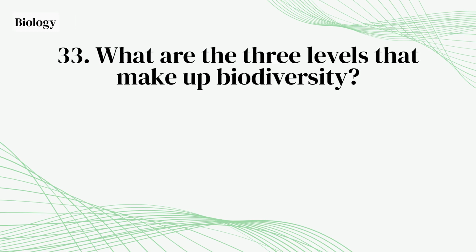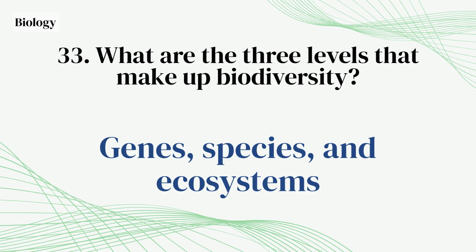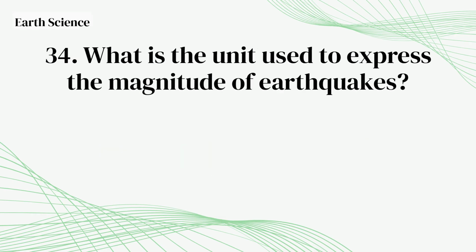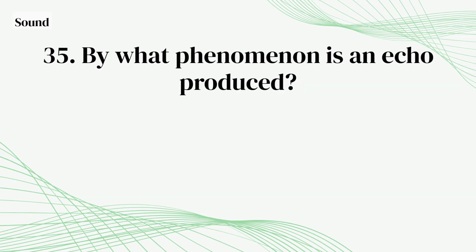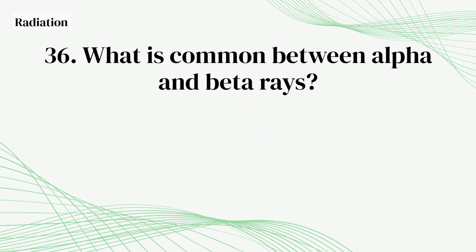Combustion. What are the three levels that make up biodiversity? Genes, species, and ecosystems. What is the unit used to express the magnitude of earthquakes? Richter scale. By what phenomenon is an echo produced? Reflection. What is common between alpha and beta rays?